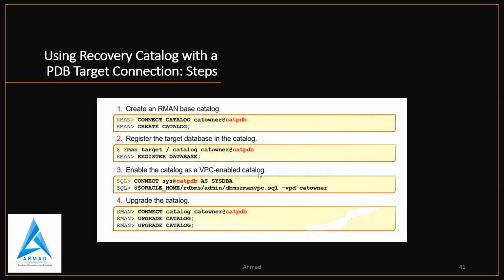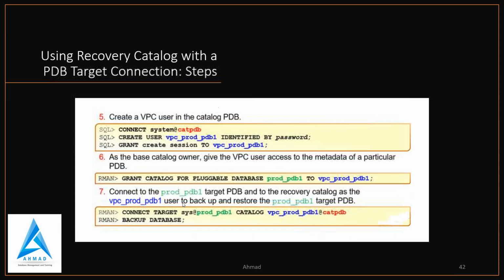Then the steps for using recovery catalog with the PDB target connection. First you create the RMAN base catalog, then you register the target database in the catalog, then you enable the catalog as a VPC enabled catalog, then you upgrade the catalog, and then you create a VPC user in the catalog PDB.